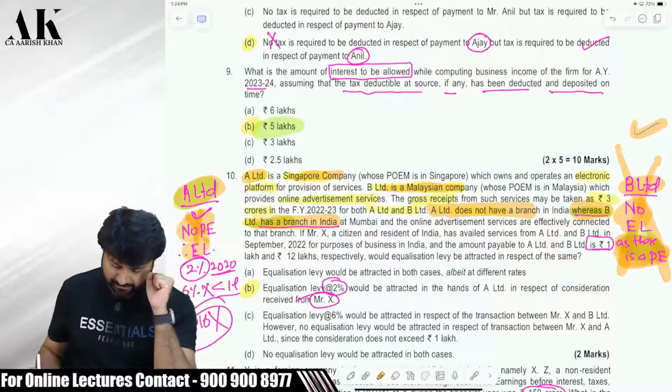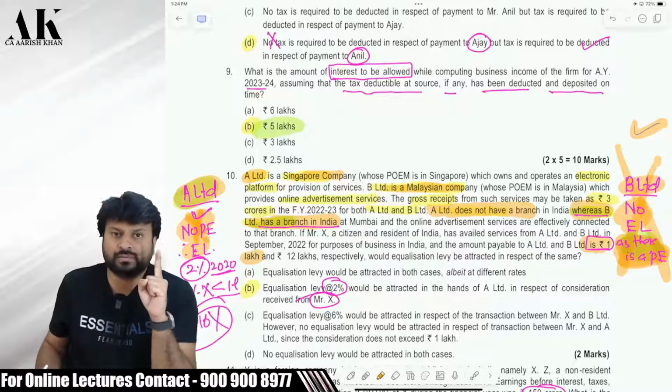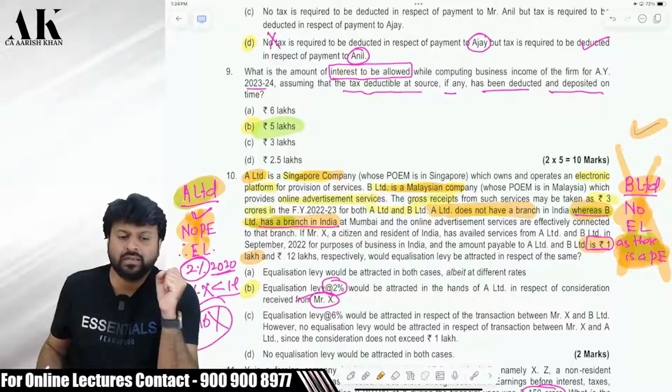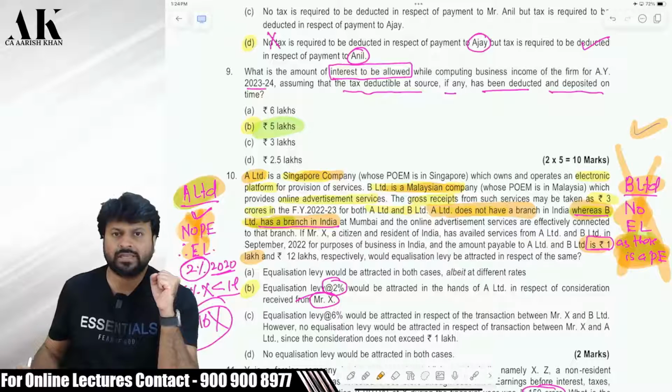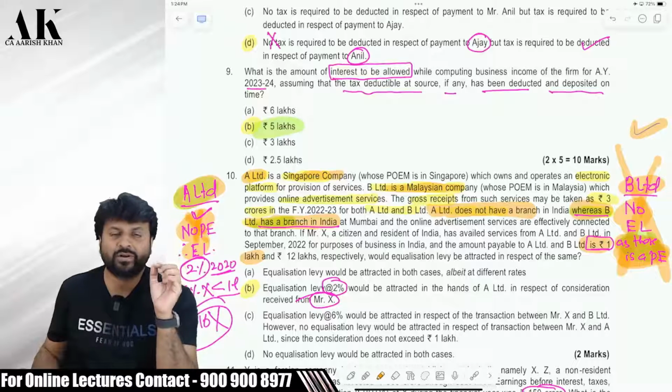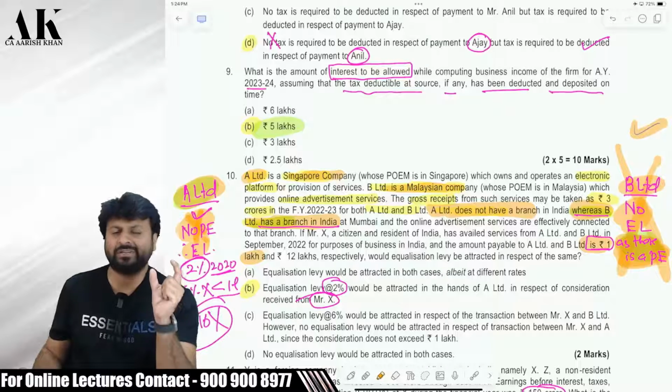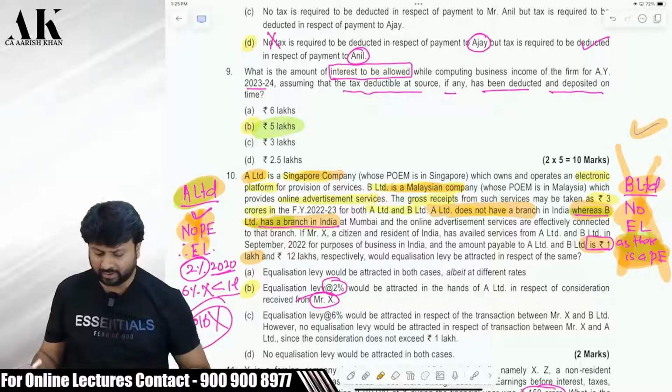Now, we have to be very careful because we are making the payment to B Limited of exactly 1 lakh rupees. Exact 1 lakh, which is not exceeding 1 lakh. If it exceeds 1 lakh, then 2016 equalization levy is applicable. If it does not exceed 1 lakh, then 2020 equalization levy will be applicable. Because for 2016 equalization levy, which is covered in section 165, your payment to the non-resident should exceed 1 lakh rupees. Here it is exactly 1 lakh. Therefore, 2016 equalization levy will not apply.